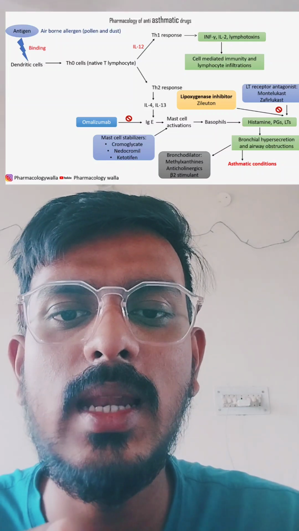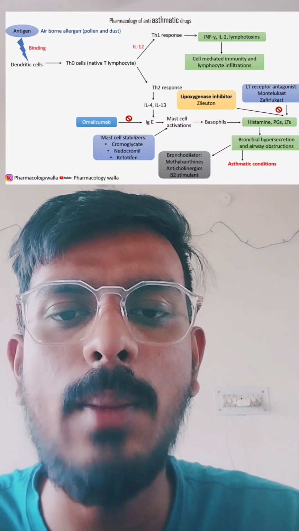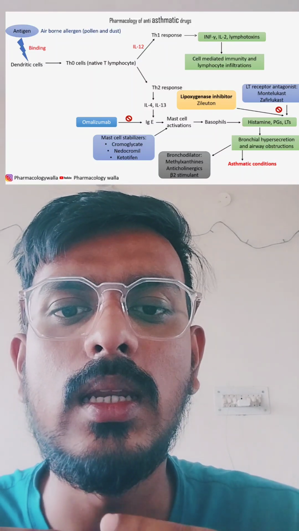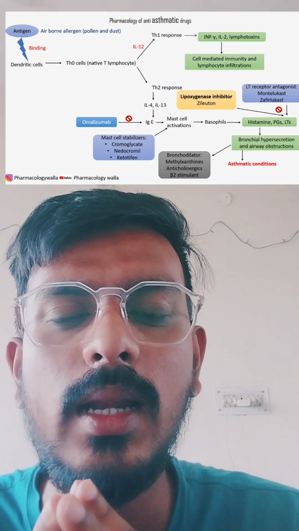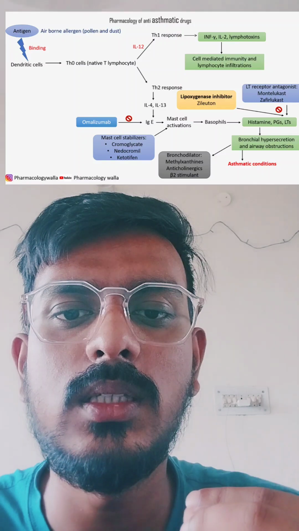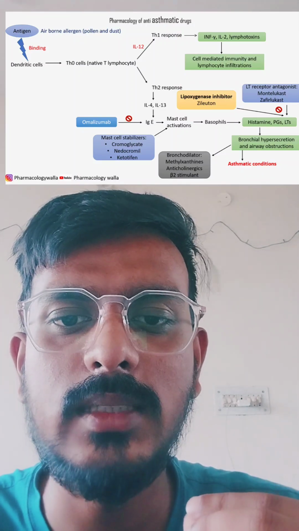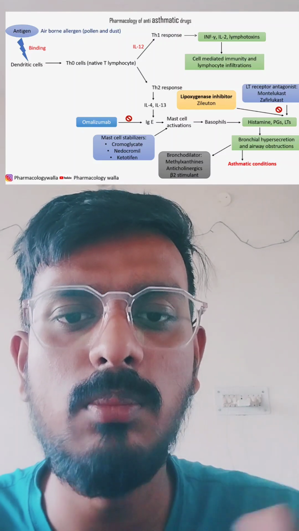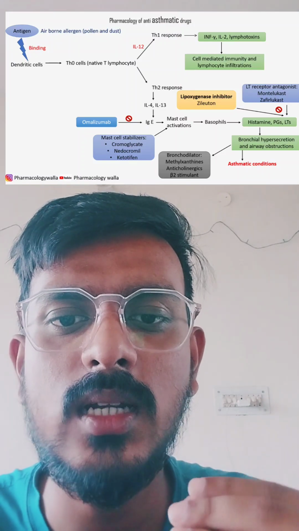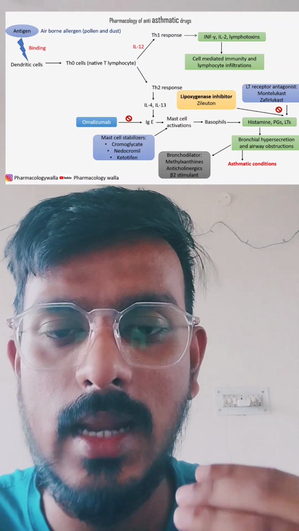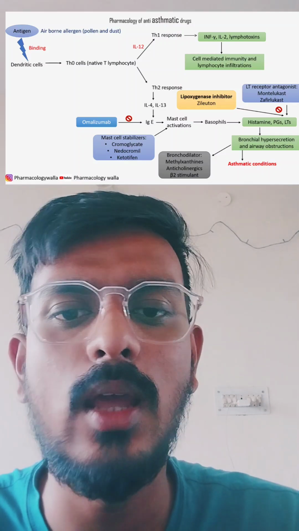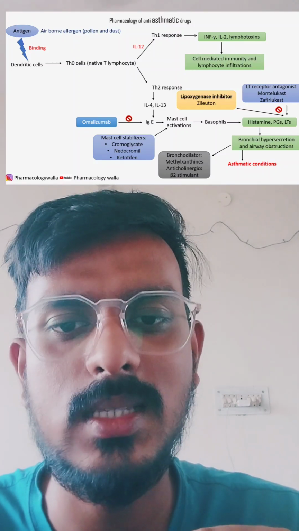If we talk about beta 2 stimulants, the prototype drug is salbutamol. Salbutamol basically acts through the GPCR receptor. After activation of the GPCR receptor, the Gs type, it activates adenyl cyclase. From adenyl cyclase, cyclic AMP is released, and this cyclic AMP with the help of calcium ions causes bronchial relaxation, which gives relief from the asthmatic condition. These are the fastest acting drugs by the inhalational route. If we take this beta 2 stimulant in aerosol form, it will show the fastest acting response.